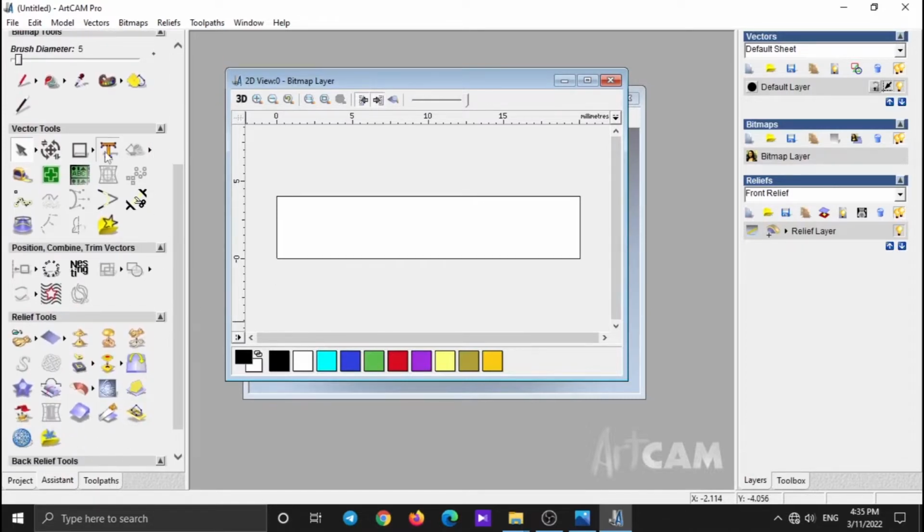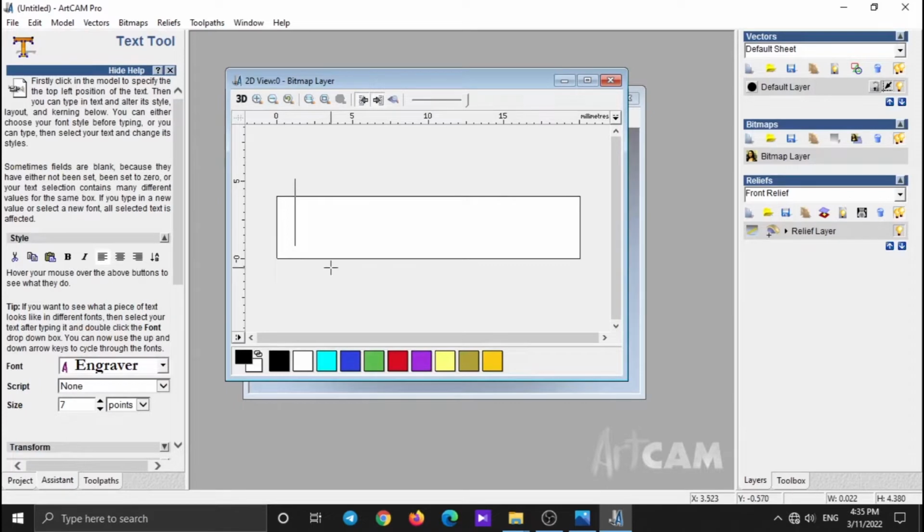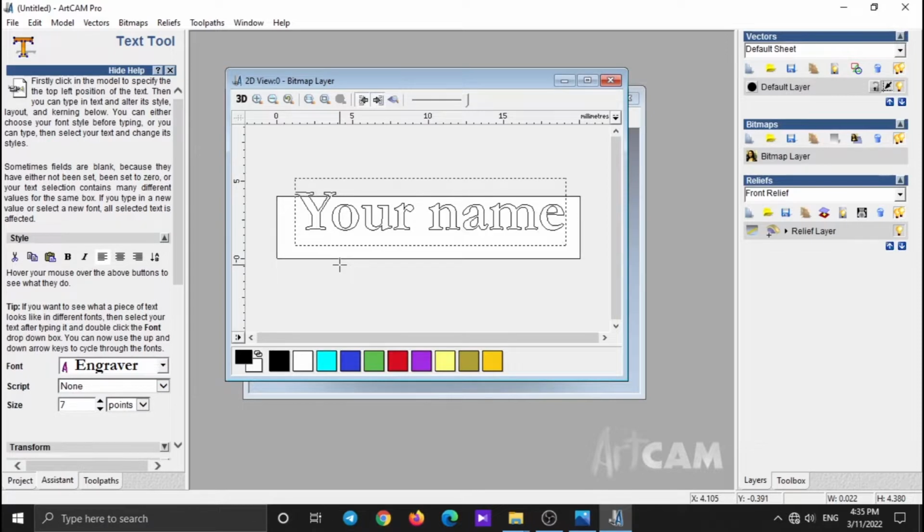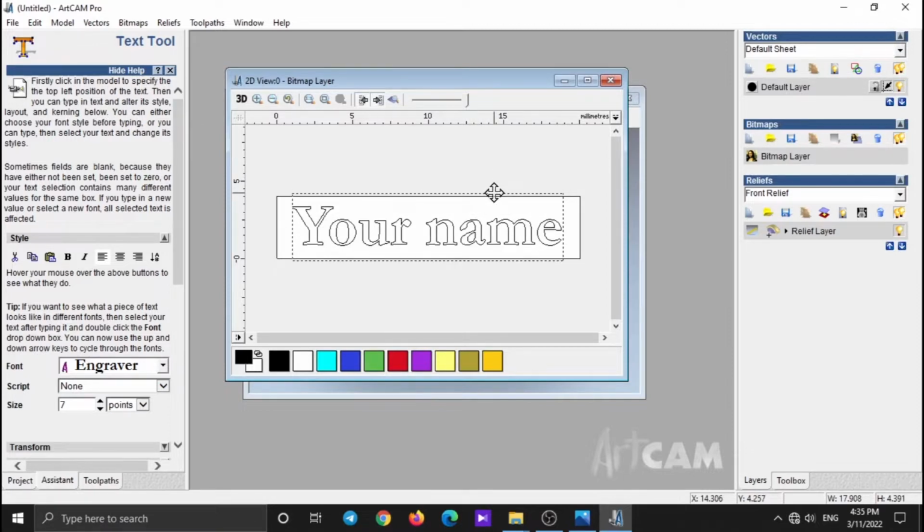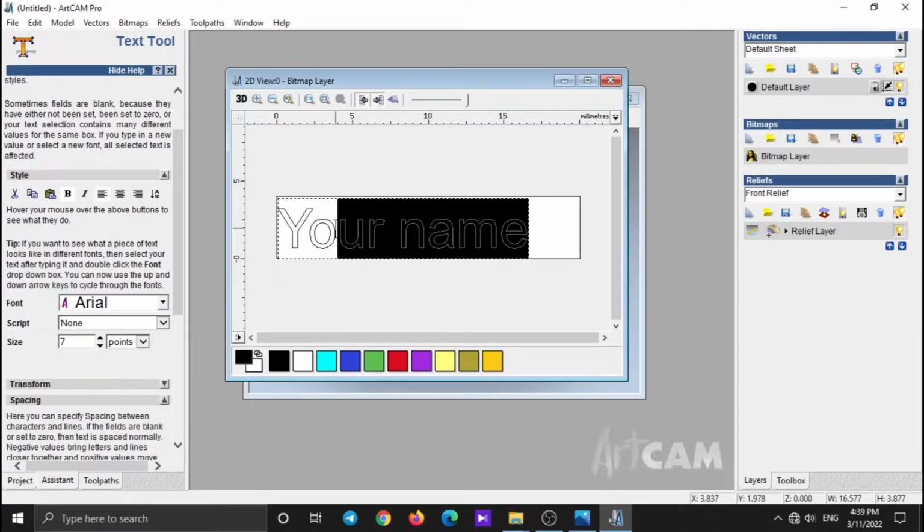Here we click on Text Tools. And here you can write your name as you can see. Then drag it to the right direction. Here you can set the font. And here you can set the measure of font.